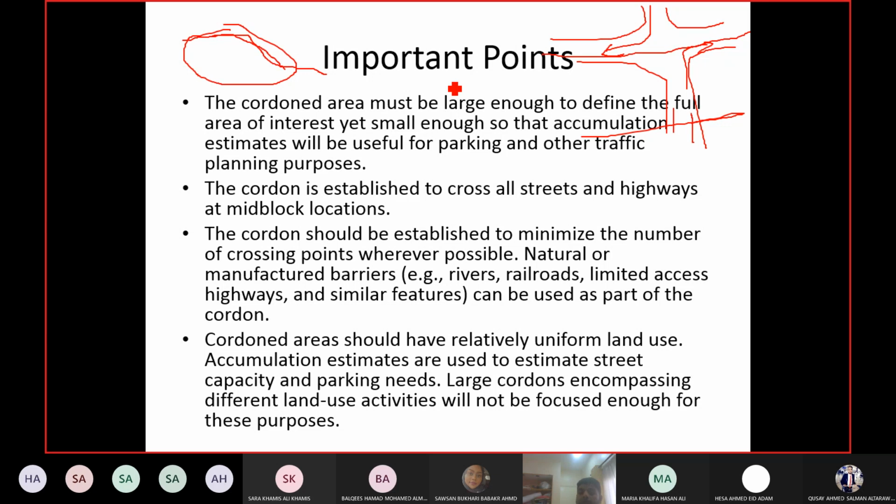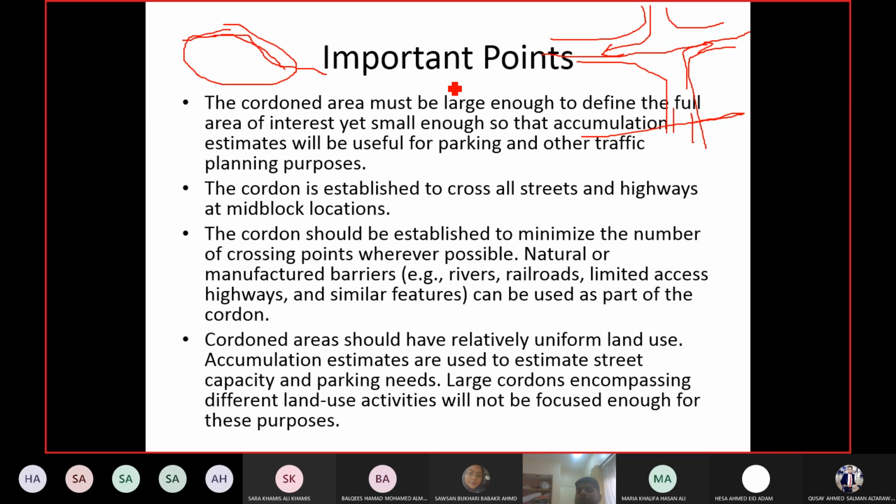Again, go back to the two examples which I gave you, one for the education area. Now, if you extend the boundary beyond the education area and you cover, let's say, Isa Town as well. Isa Town is a commercial area, for example. So now the traffic which is entering your area, you do not know whether they are coming for schools or they are coming for shopping malls or shops. Then how would you do the planning?